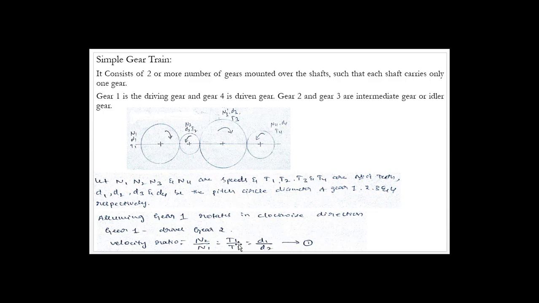It is a simple expression to write and very simple to remember. The velocity ratio for these two will be given like this. Call this equation number 1.